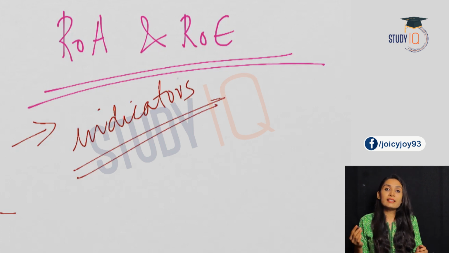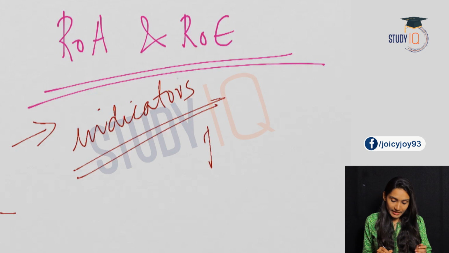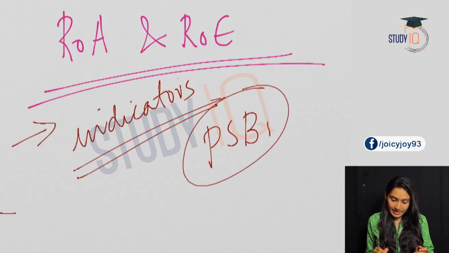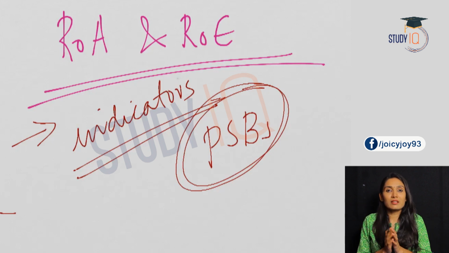Why return on asset and return on equity have become an important current affair is because recently we see in the news that the performance of the public sector banks, the PSBs, has come down comparatively to the other commercial banks. So in this lecture, let us see what is return on asset and also we will explain what is return on equity and how it measures the performance of banks and why it is important.